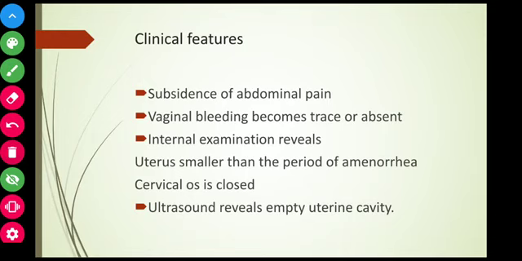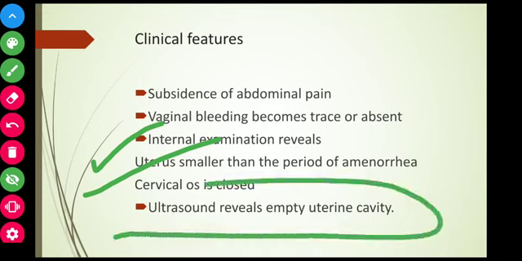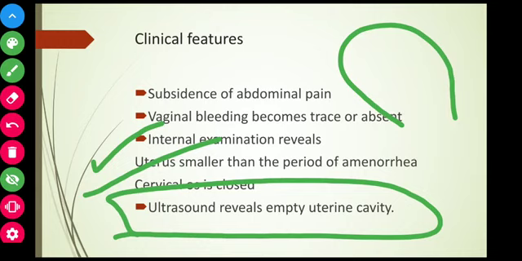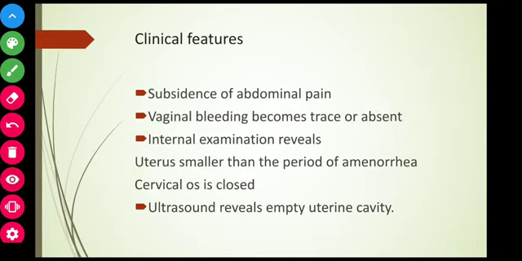So when internal examination is done, we can feel in complete abortion the uterus smaller than the period of amenorrhea and the cervical os is closed. Then ultrasound reveals an empty uterine cavity. Nothing is there in the cavity, no conceptual material, no fetus. So these are the clinical features.